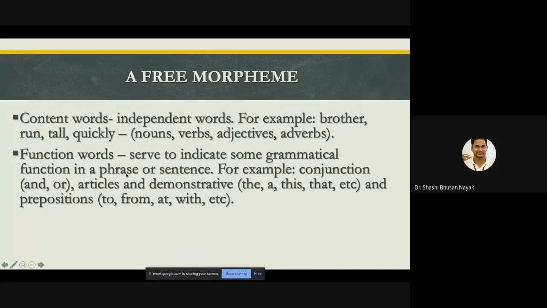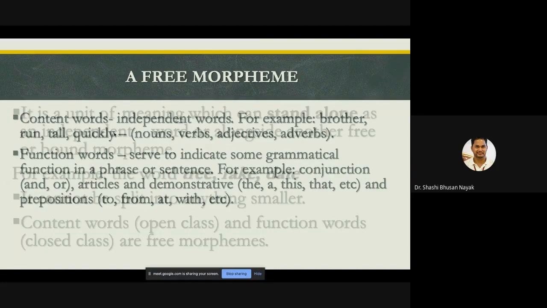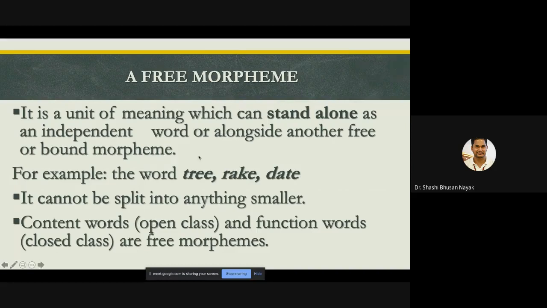But in terms of conjunctions, articles, demonstratives, and prepositions, usually they depend on somebody else to have a meaning, and usually they have a grammatical function. So that's why they are called function words, and these are called content words. And in the context of morpheme, a content word can be a free morpheme, and function words are free morphemes.